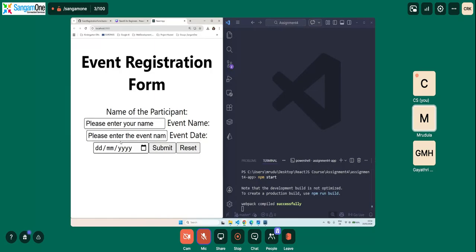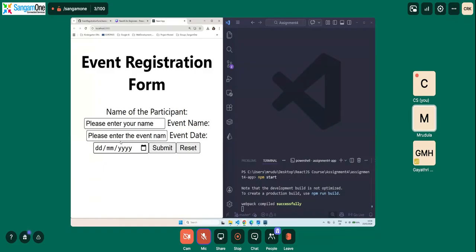In the backend, we can say all these things are required in order to be able to store it. So the backend checks if the fields are given an input. Then the backend validates the data formats. For example, the name of the participant should be letters, alphabets, and the event name can be alphanumeric.